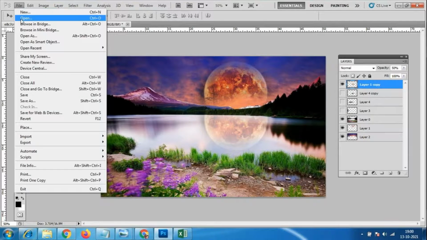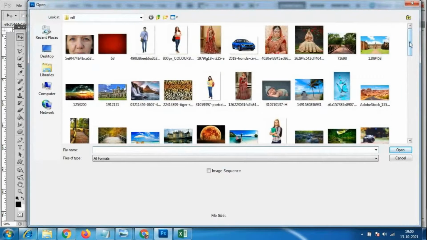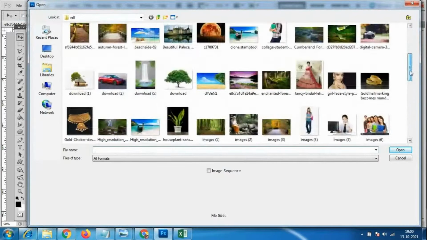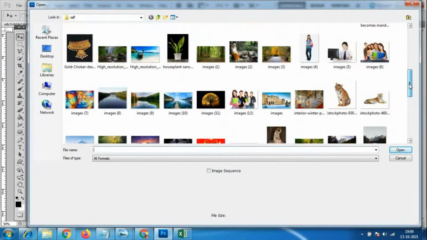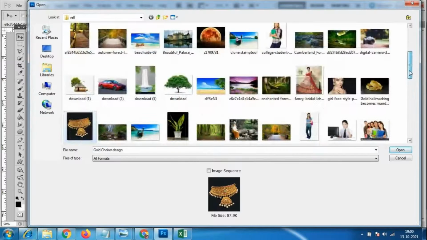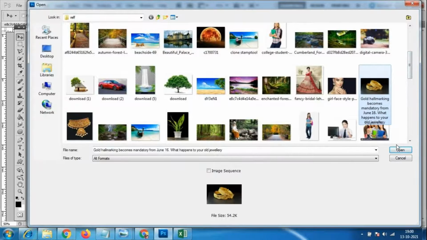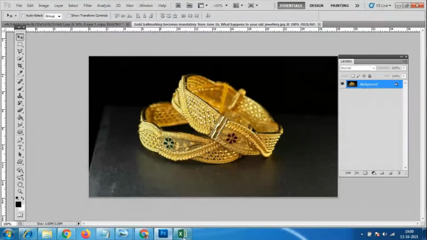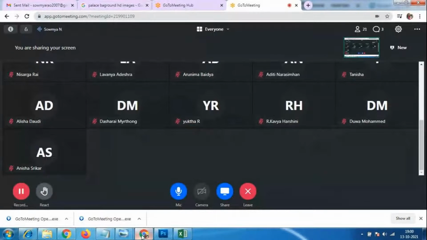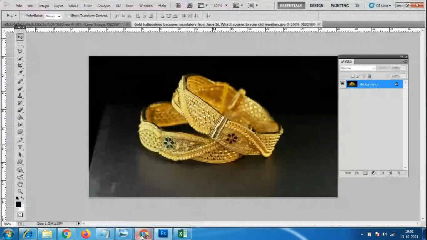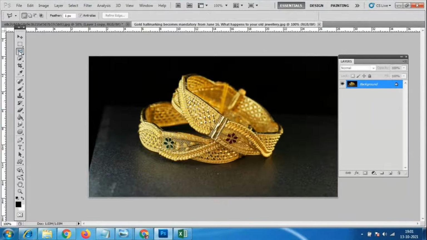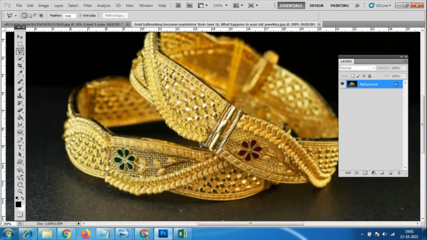Okay, so I'll go to the other file and show you how to add the reflection very clearly, for whoever has not understood. I'll go to this bangle image. All are there, right? Now I have to select this one. Always we have to select this very neatly. We have to select this file.